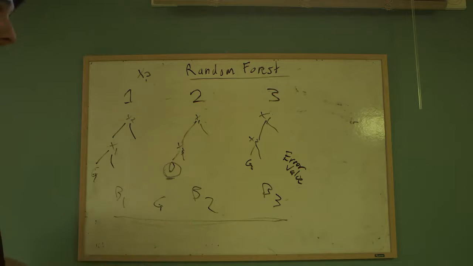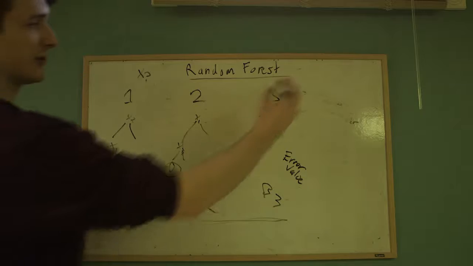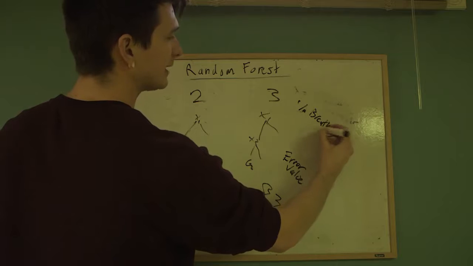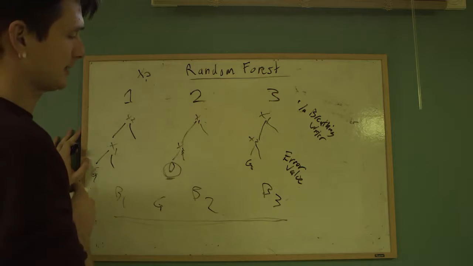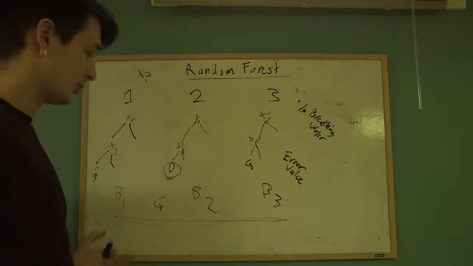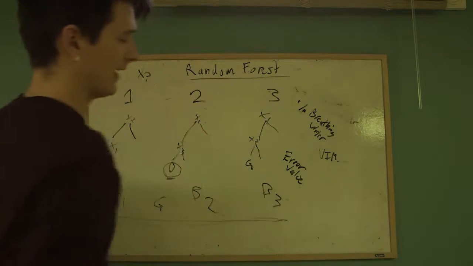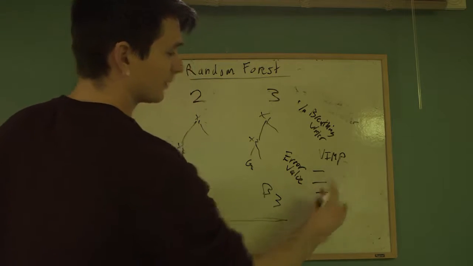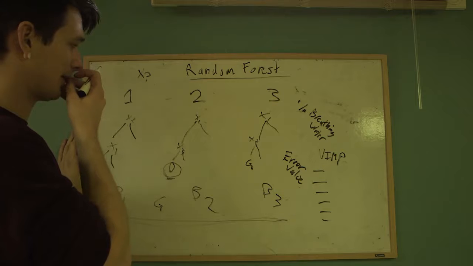The output that you get from a random forest, other than predicted values, is variable importance. So when you add that variable to the table, so let's say this was x3 and this was percentage breathing underwater, if you remember, we'll see that adding it didn't add anything to the prediction value in this case. And so what you're going to get as a result, including your predictions, is a variable importance table. I'll just put VIM or VIMP. And it's going to list all the characteristics that were found to be useful in the model. I'll explain how to do that another time and how to interpret that.